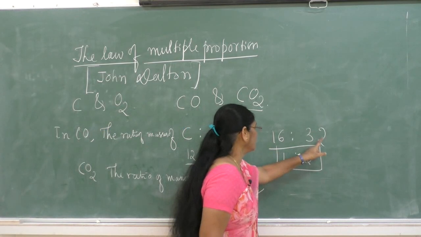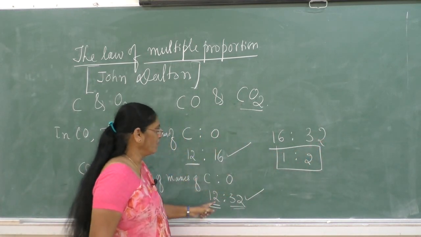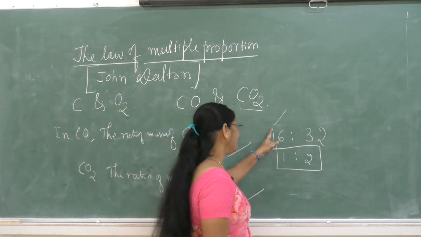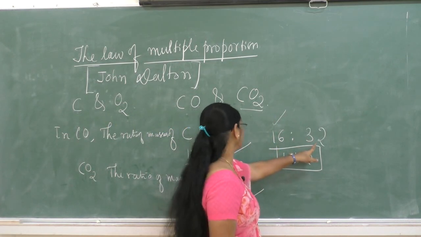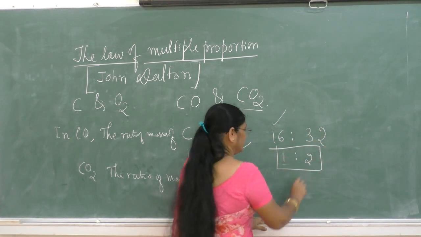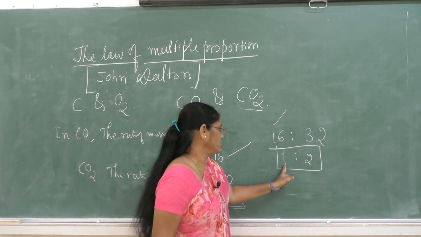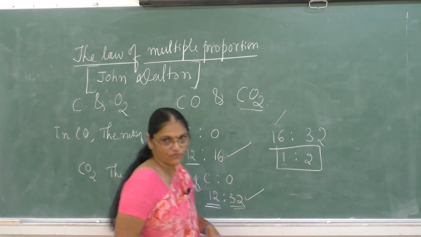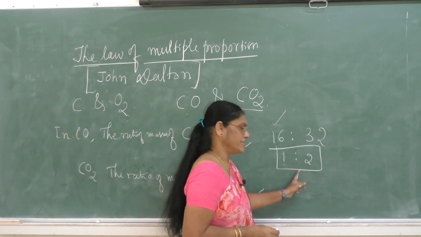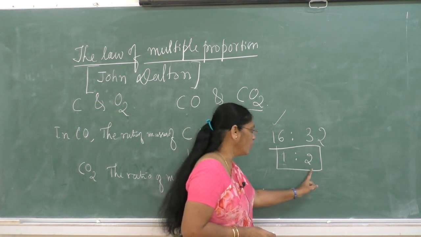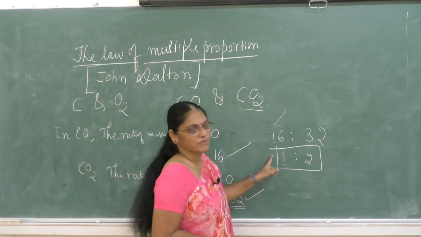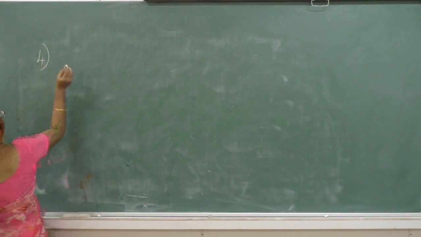Then take the ratio of the oxygen in both compounds: 16 in carbon monoxide and 32 in carbon dioxide. They are in the simple ratio 1:2, a simple whole number ratio. So this is about the law of multiple proportion.